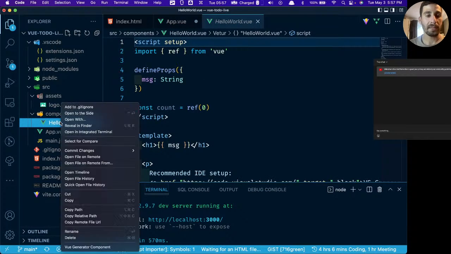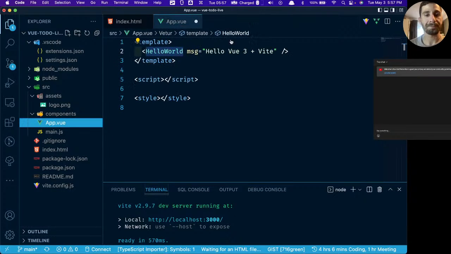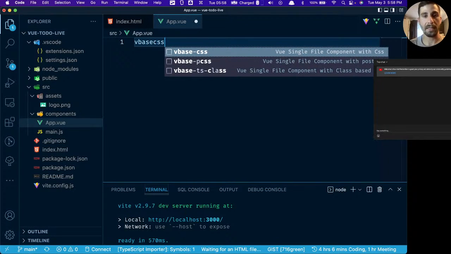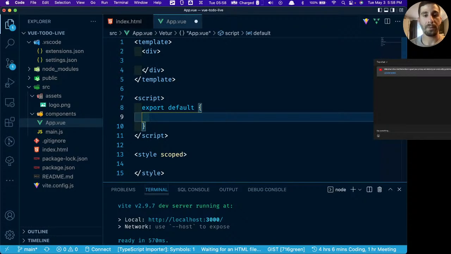We're actually going to delete this hello world component completely. We're going to delete all of this inside of our app.vue, and we'll type vbase CSS, and there we go. We have our single file component.